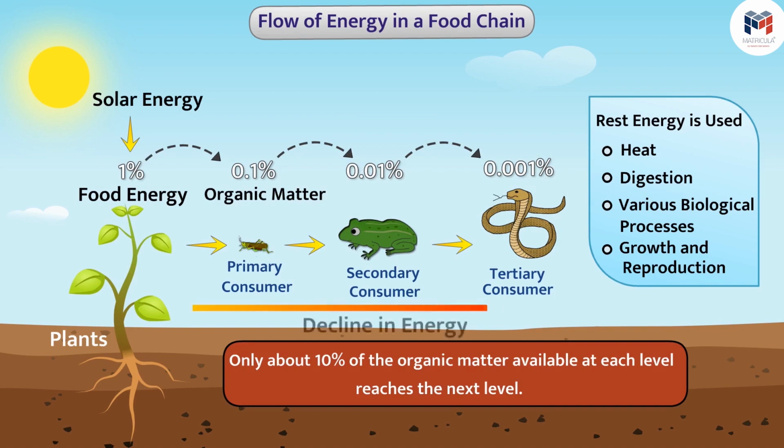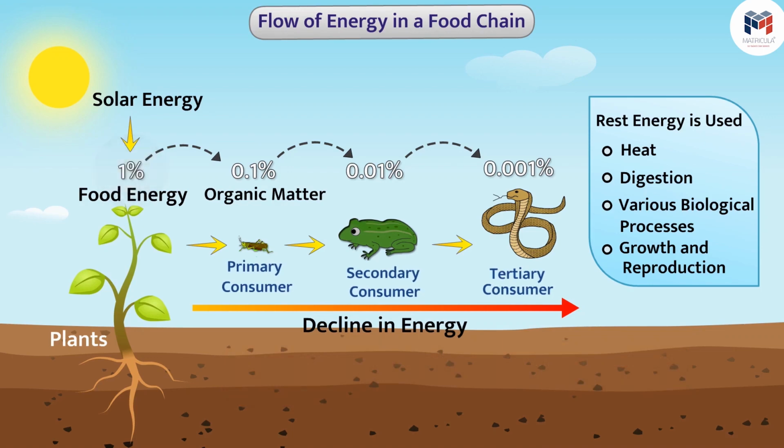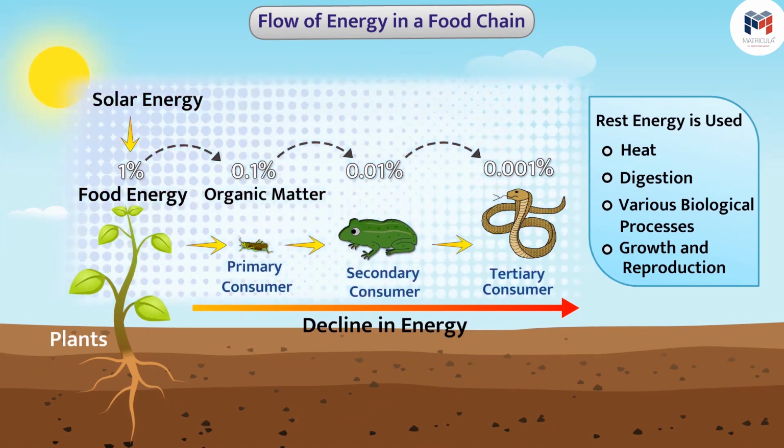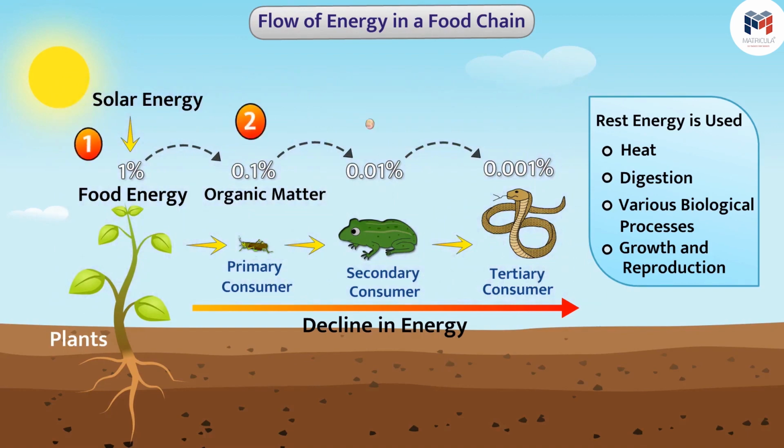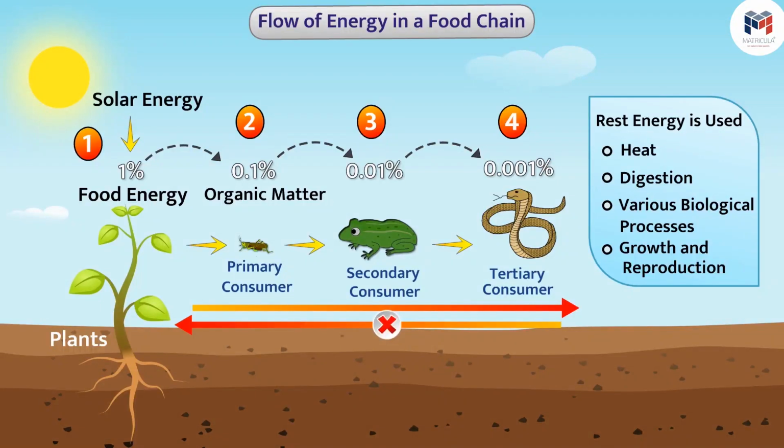Thus, there is a progressive decline in the available energy at each trophic level due to loss of energy at each level. Since very little energy is available for the next level, the food chain is generally limited to 3 or 4 levels. Remember that the flow of energy is in one direction. In this way, the energy can flow from the sun to the plants, plants to the primary consumers, from primary consumers to the next trophic levels, but cannot be in the opposite direction.